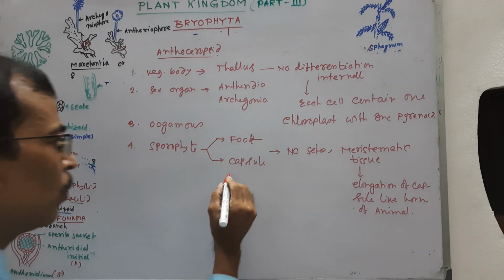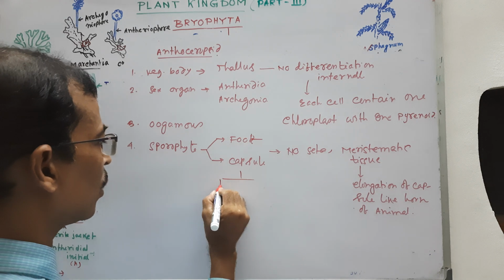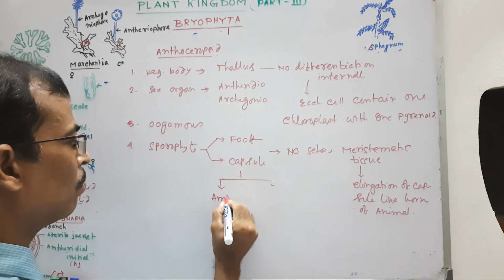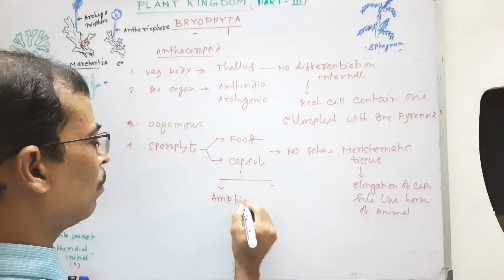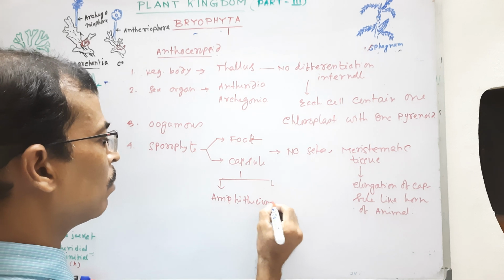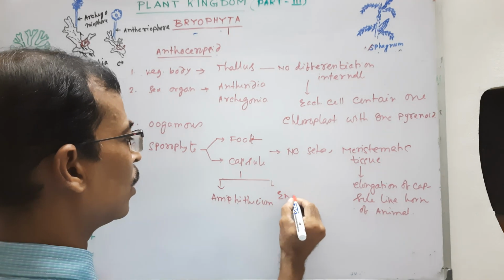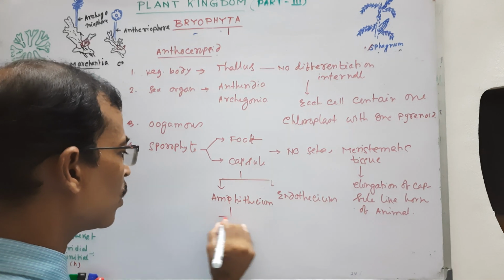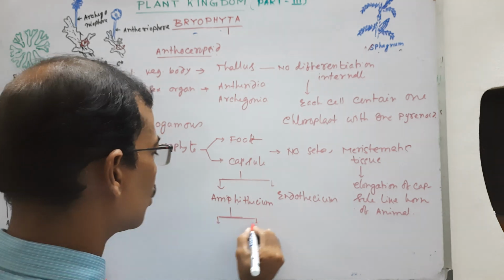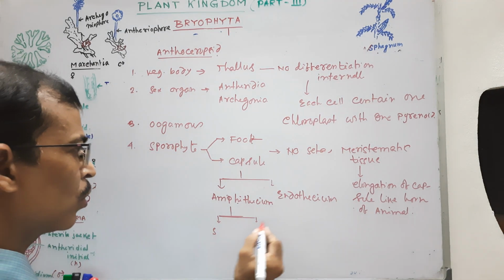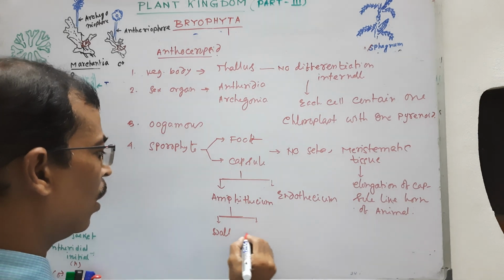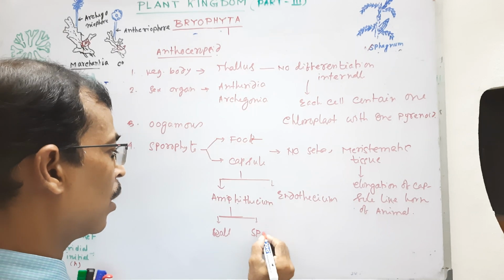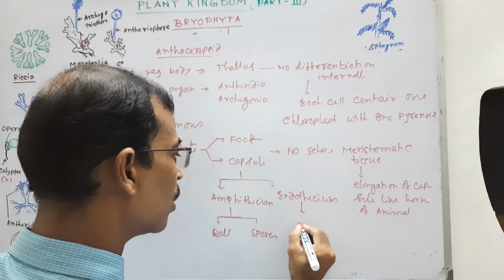The capsule consists of two parts, the amphithecium, the outer part, and the endothecium. Here the amphithecium produces the wall and spores, unlike Hepaticopsida, but the endothecium produces elaters.